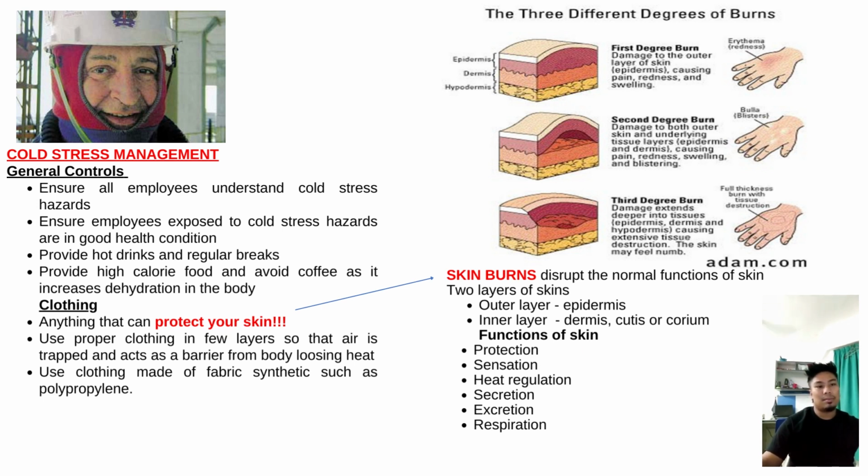Skin burn disrupts the normal function of skin in two layers of skin: the outer layer called the epidermis and the inner layer called the dermis, cutis or corium. And the functions of skin are for protection, sensation, heat regulation, secretion, excretion and respiration. That's all.